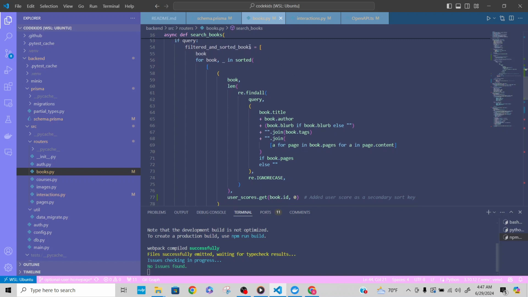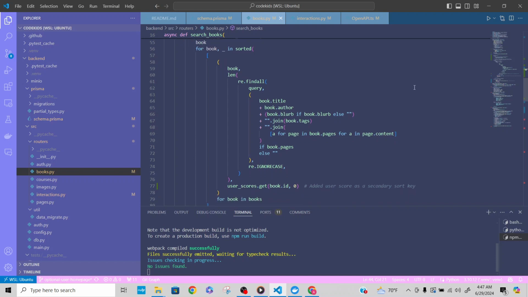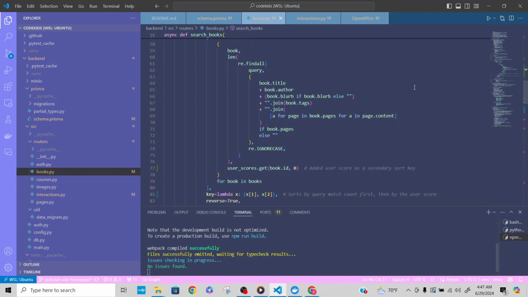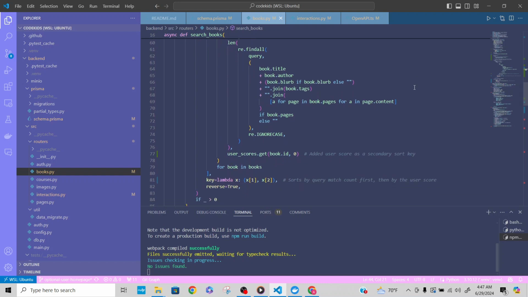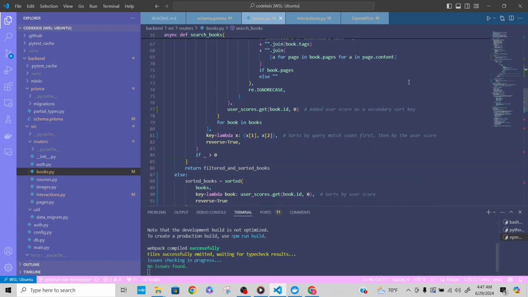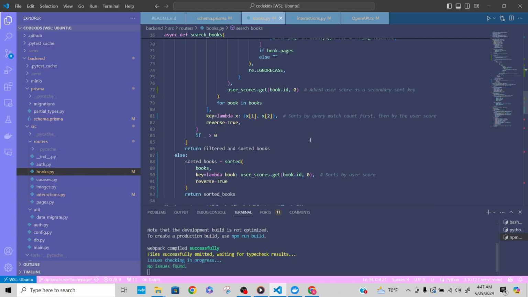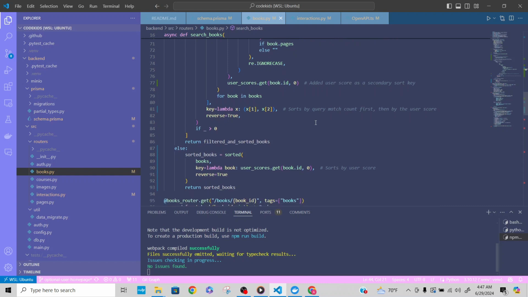So this is basically a query-based book filtering that already existed, but I had to just edit slightly. Essentially, if a query is provided, it filters and sorts books based on query match count and my implemented user scores as well. So it uses regular expressions to find matches in book details and sorts books by match count and user scores in descending order.